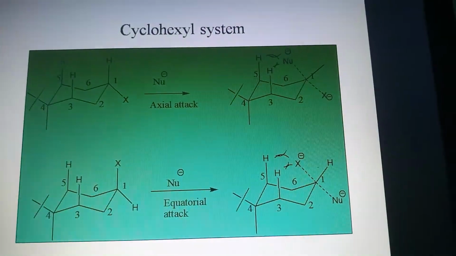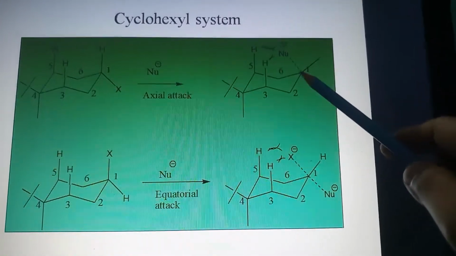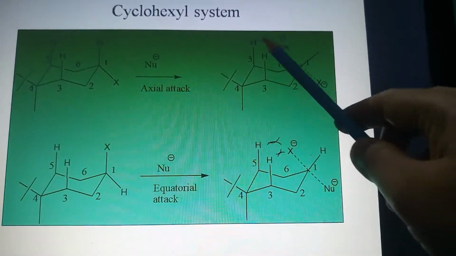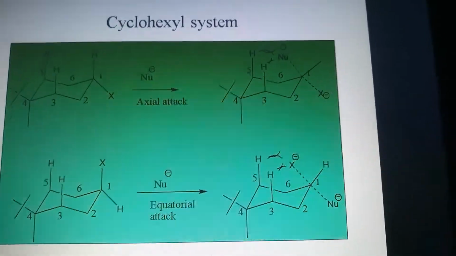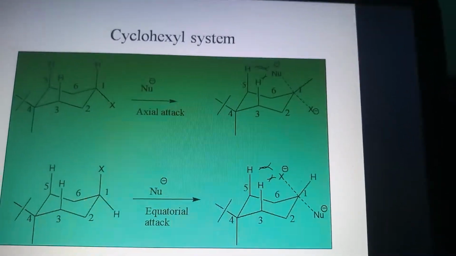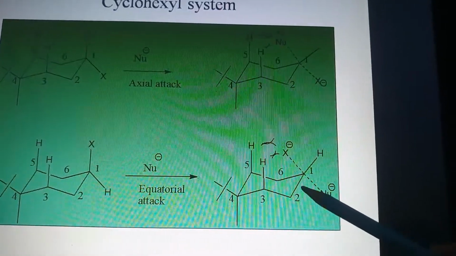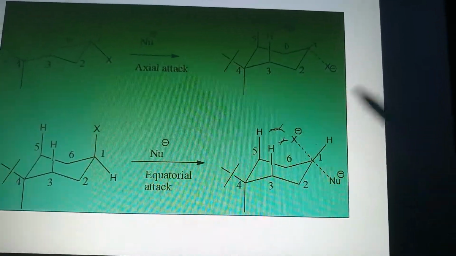But in the case of the cyclohexyl system, for axial attack of the nucleophile, there is a strain from the C3 and C5 hydrogens, and in the case of equatorial attack, you can also see there is a strain from the C3 and C5 protons.